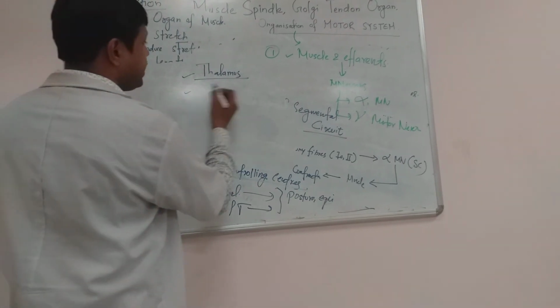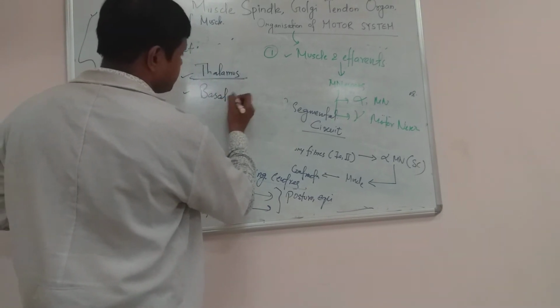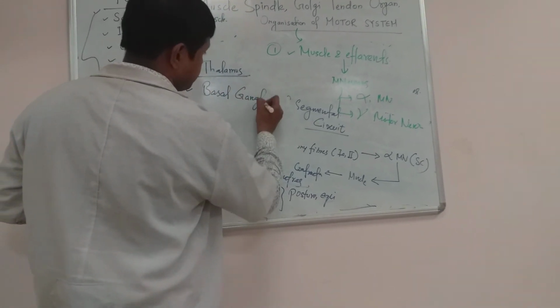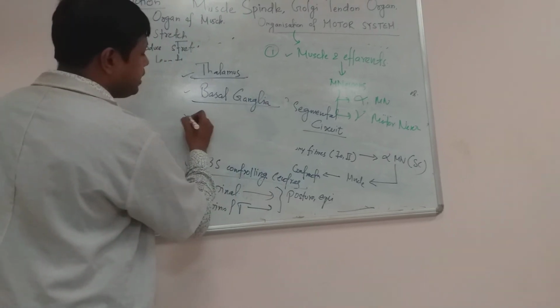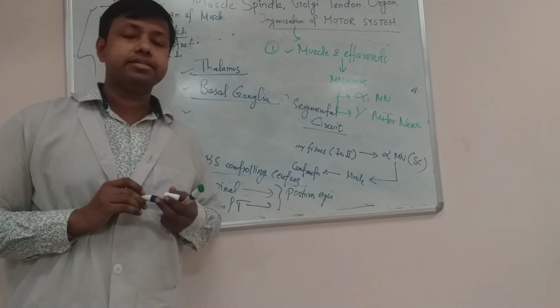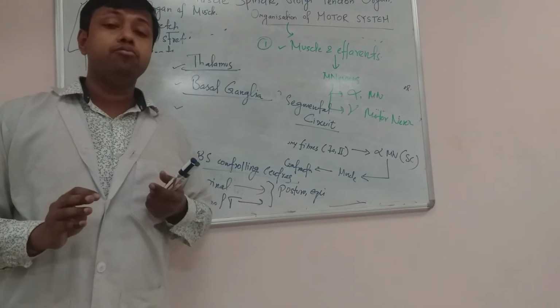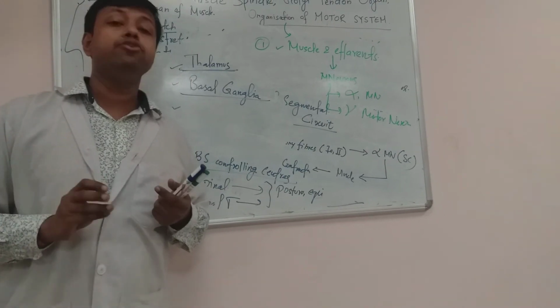Okay. So after thalamus, another important center is basal ganglia. What is basal ganglia? It is a subcortical structure and is responsible for smoothing of movement, anticipation of movement, and planning of movement.